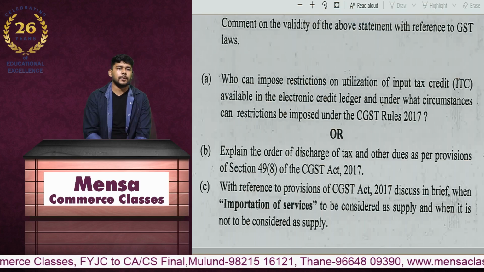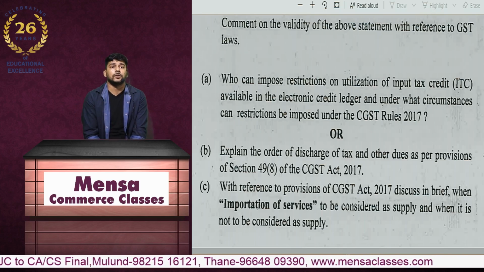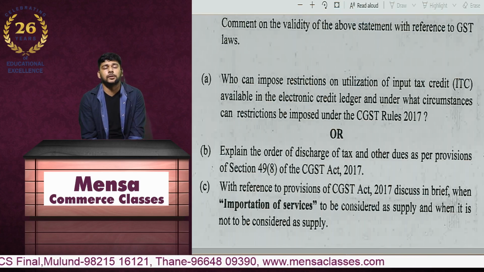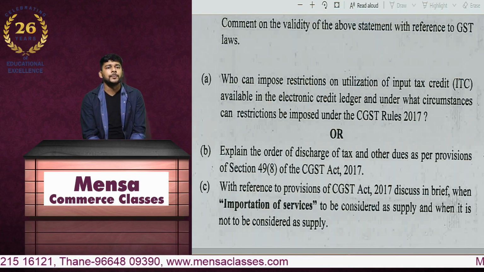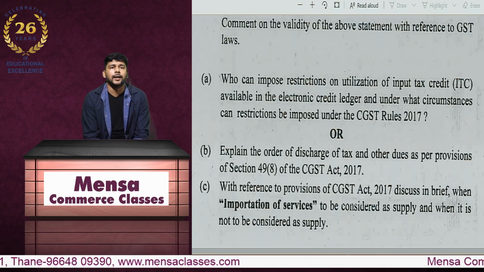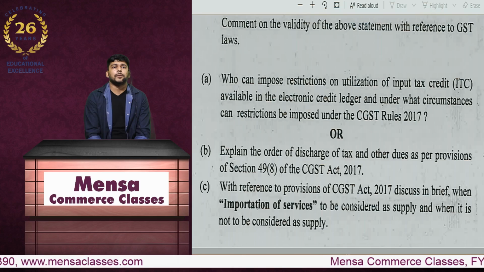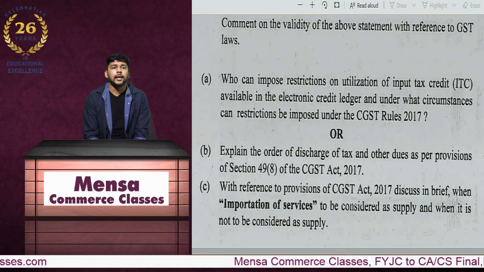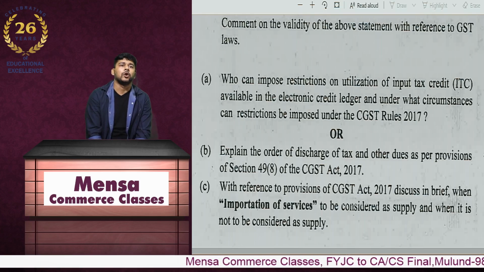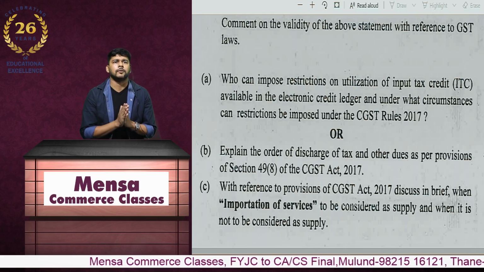Actually a lot of people have got confused after this question, because they thought that this is about the restrictions imposed under section 17(5) for the input tax credit, or the blocked credits. However, this question was coming from the ITC rules 86 and 86A. It only says that the commissioner or the assistant commissioner have the reasonable powers to impose restrictions on the utilization of input tax credit. Now I'll tell you what are the scenarios and circumstances when it happens.